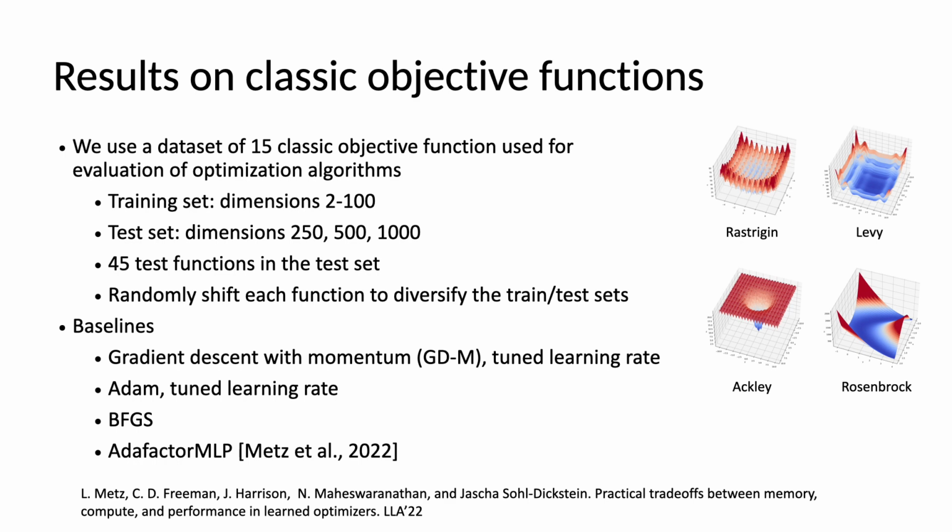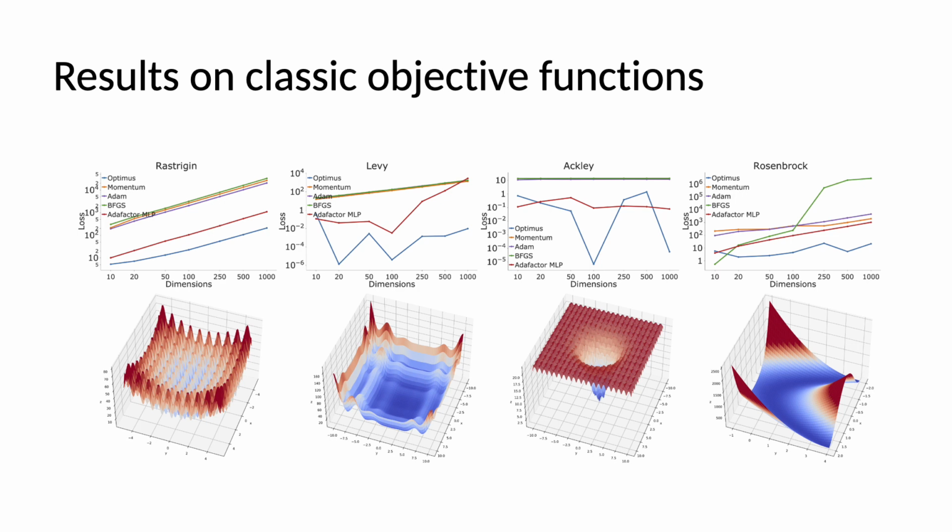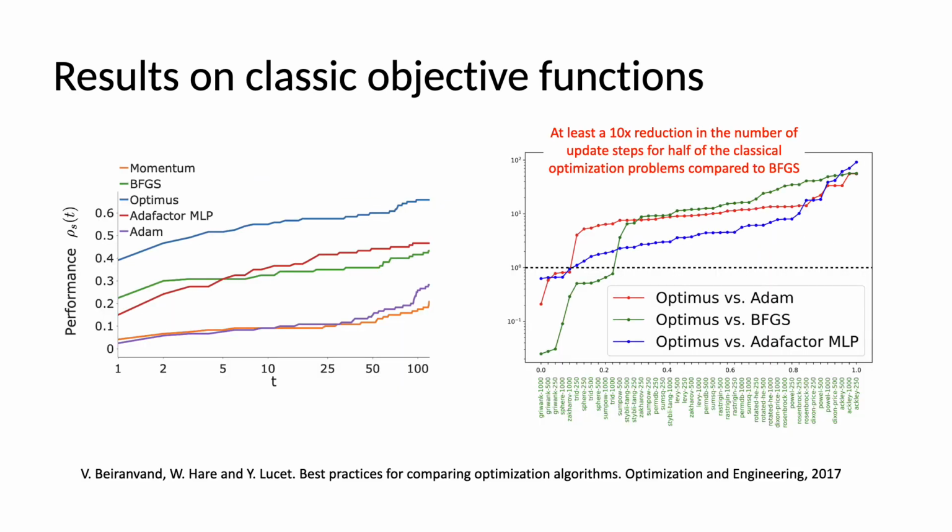in the following. Here we show a few example results plotting the objective value at the final optimization iteration averaged over multiple optimization runs that start from random initialization. We use two metrics to aggregate results over a set of objective functions. In the plot on the left, we compare optimization approaches using the performance metric as defined in the paper on best practices for comparing optimization algorithms by Beiranvand et al. On the right, we plot the relative number of iterations Optimus needs to reach the same objective value as Adam, BFGS, and other factor MLP optimizers.